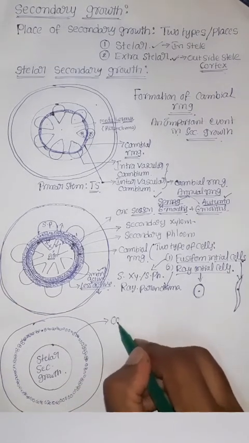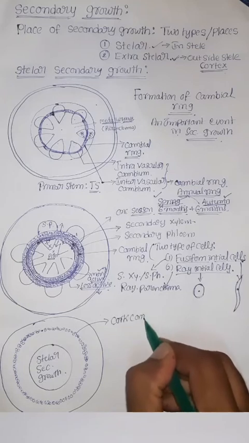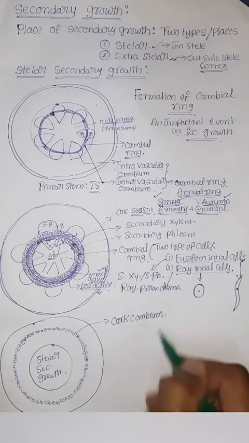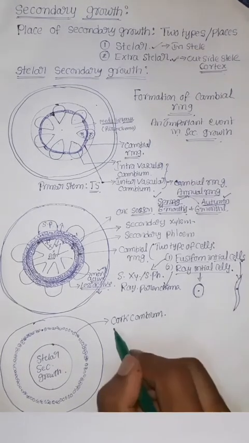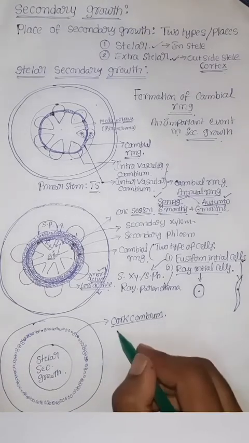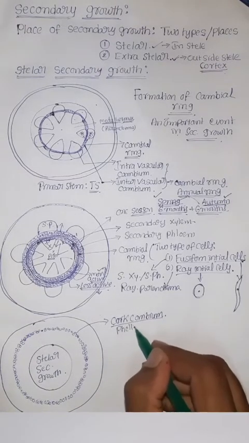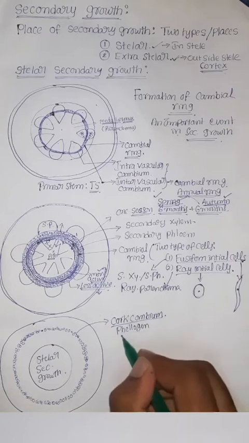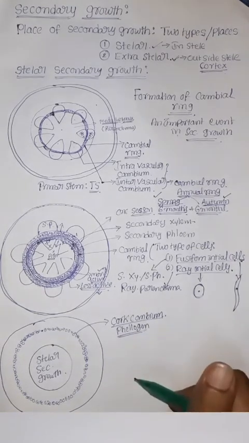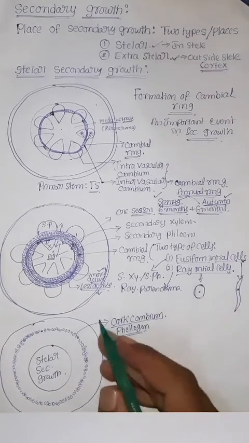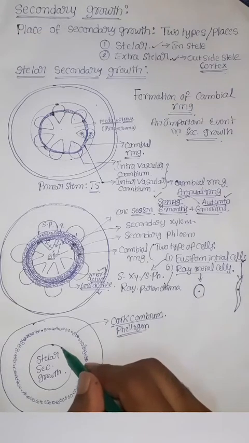This is known as cork cambium, otherwise called phellogen. Both are the same. What is the importance of cork cambium or phellogen?